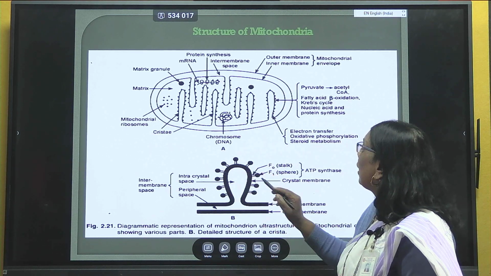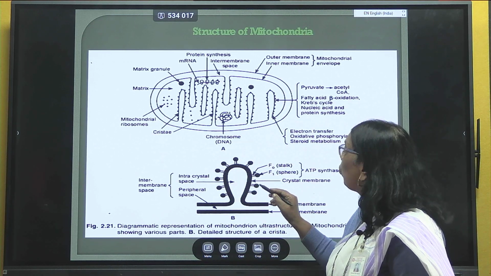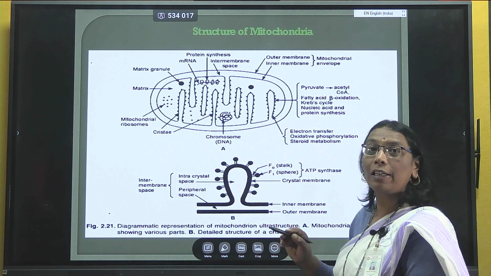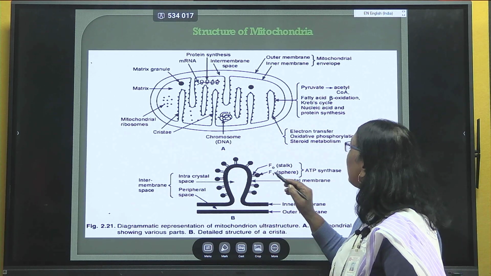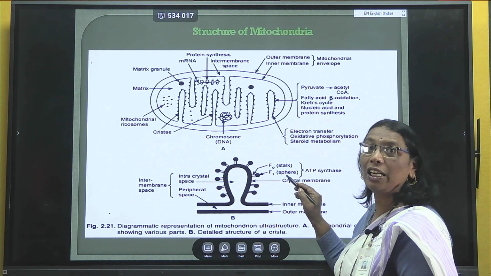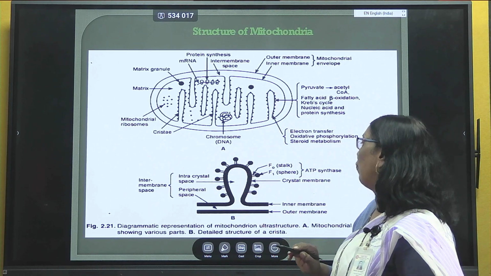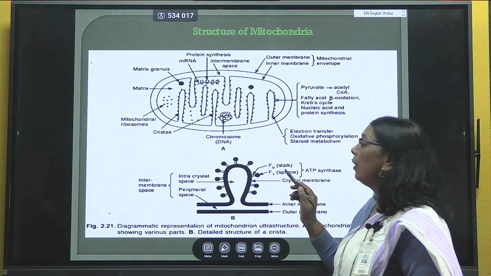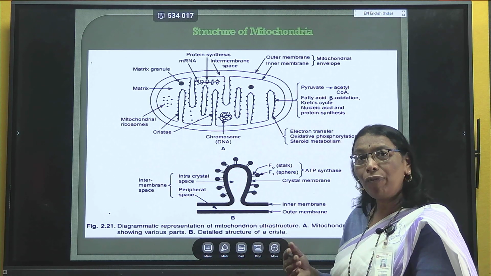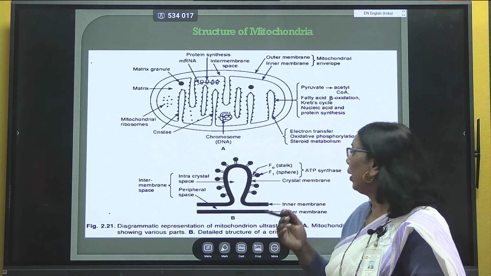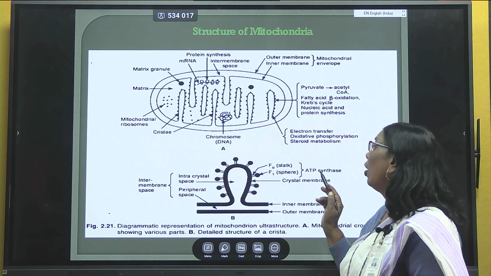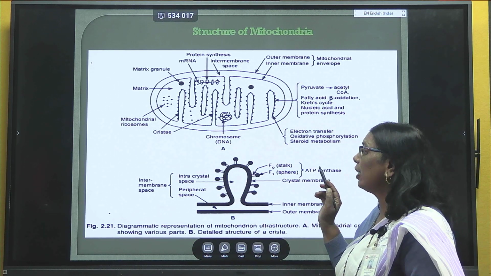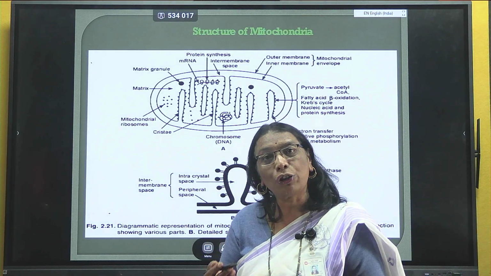Then we observe certain outgrowths. These outgrowths have a stalk, which is termed F0, and the head region, which is spherical shaped, is termed F1. These are mainly attached to the cristal membrane. The F0 stalk and the F1 spherical body carry the enzyme ATP synthetase, which plays an important role in actual ATP synthesis.